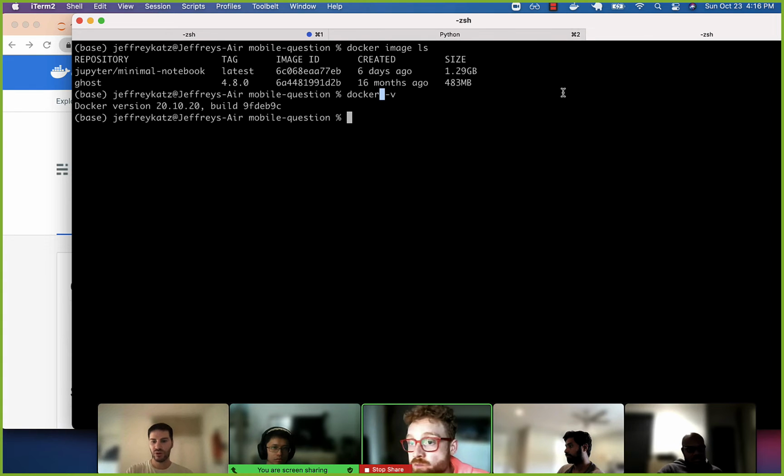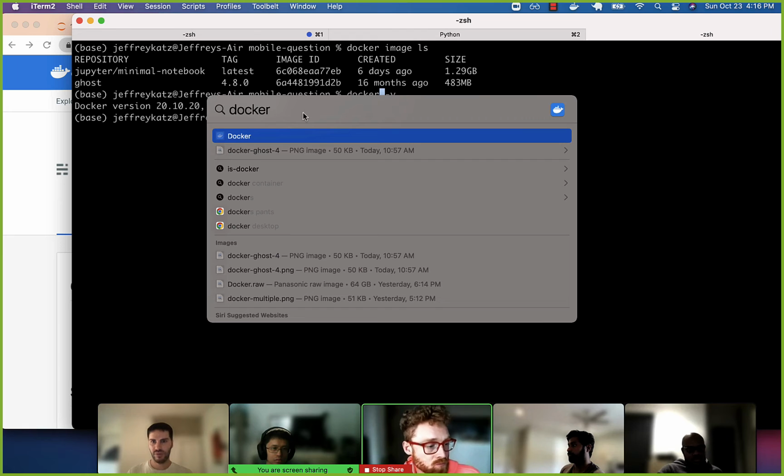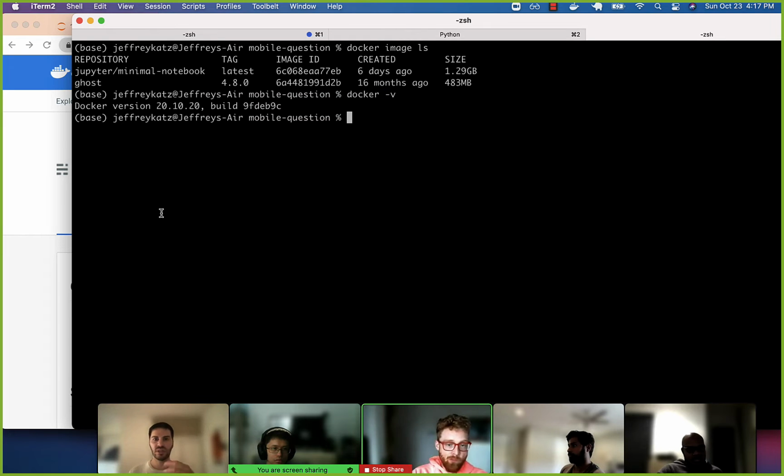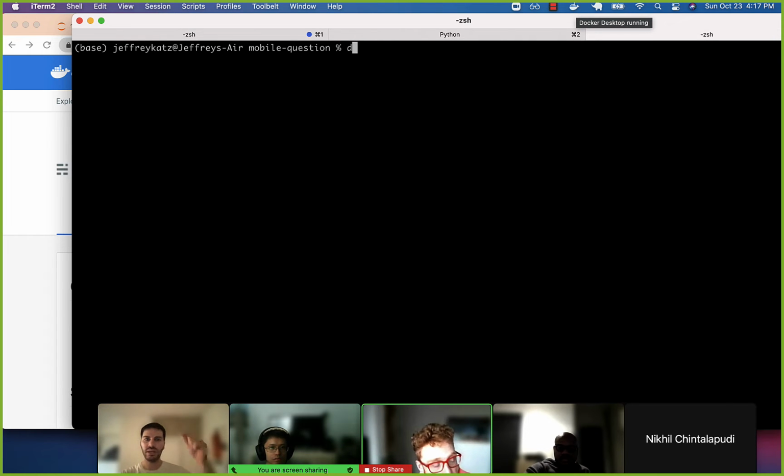If it's not running on your computer, just press Command Space and look for Docker if you have a Mac. Or you can just double click on Docker and eventually you should see this icon start up. The boxes move around until eventually they stop, and that's how you know Docker is in fact running.